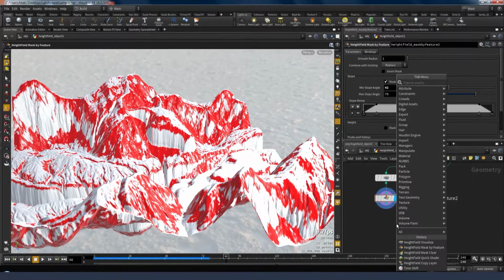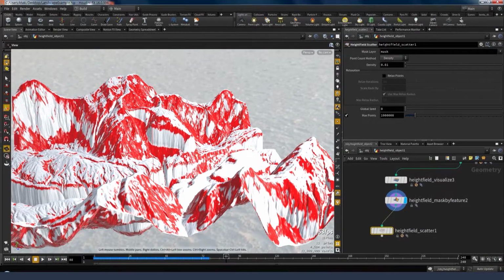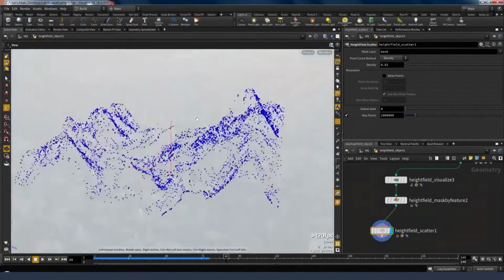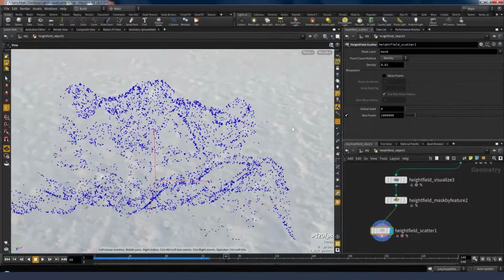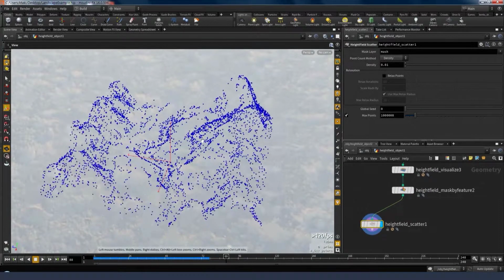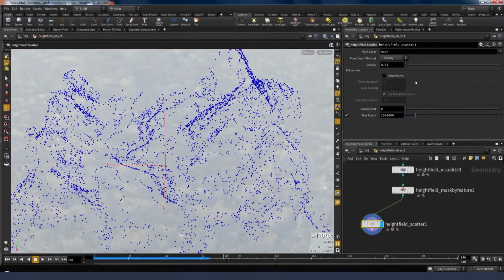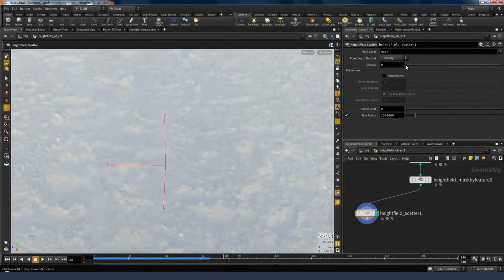Well, we could take that mask that we created and actually scatter points into those areas. But you don't have to just use the mask.